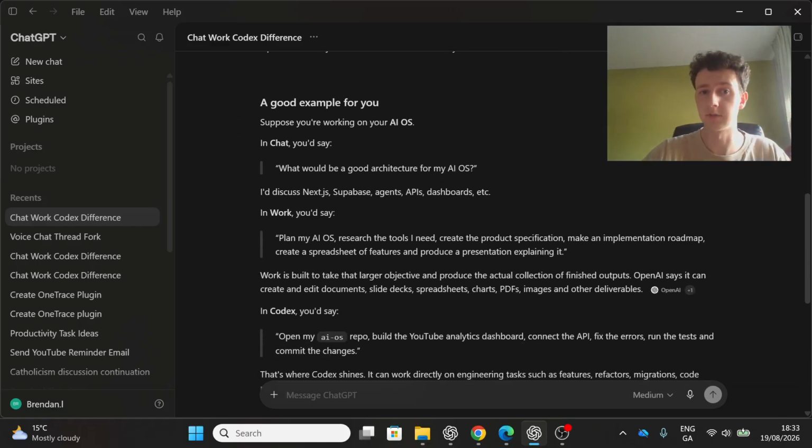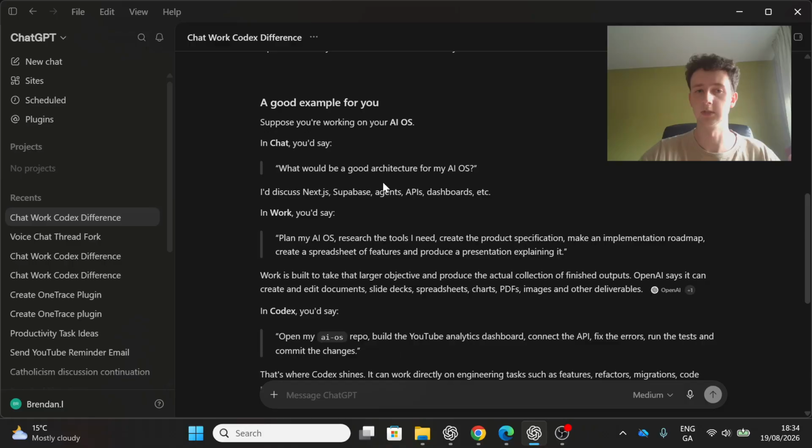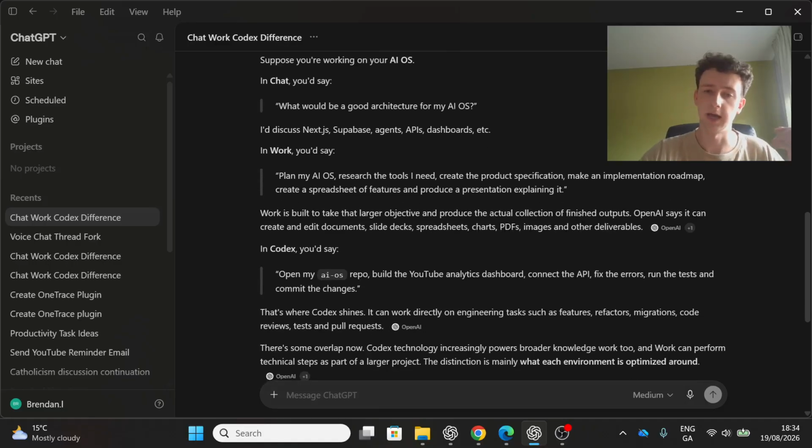So here's a good example to explain the difference. In chat, you would say, what would be a good architecture for my AIOS? In work, it could be: plan my AIOS, research the tools, create the product, make the implementation roadmap, create a spreadsheet of features, and produce a presentation explaining it. Okay, so this is a good example. Chat, you can ask it stuff, but work, you can ask it to do stuff. You can make it do things, you can give it tasks.